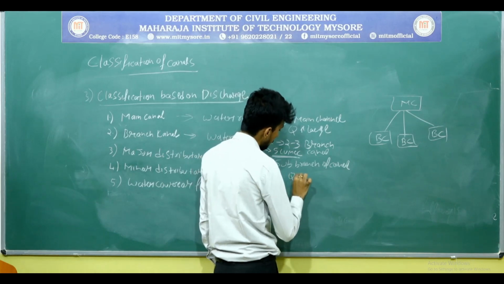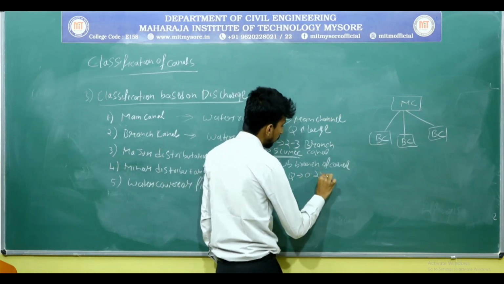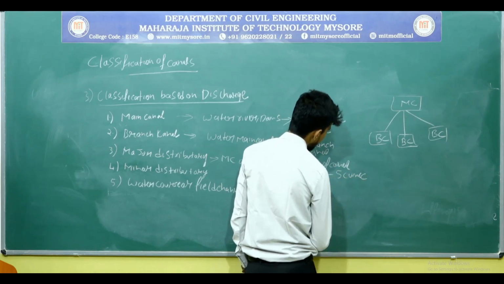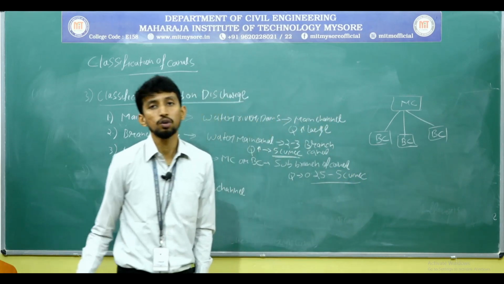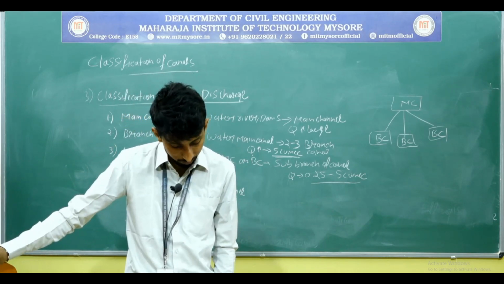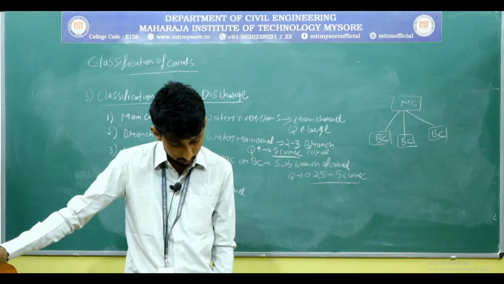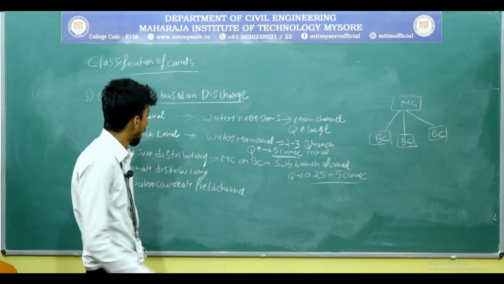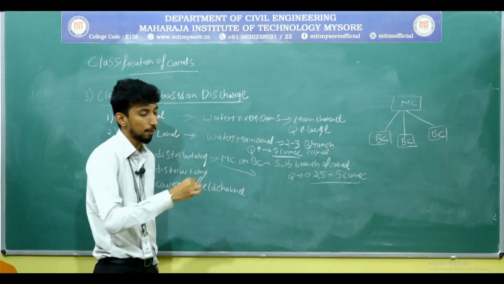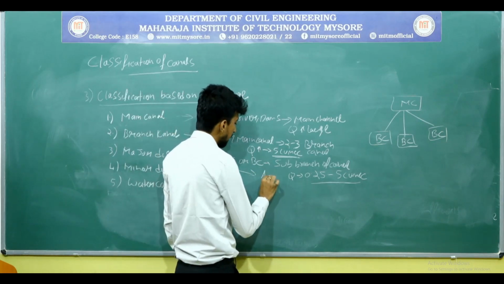The discharge capacity is around 0.25 cumecs to 5 cumecs. And in major distributaries, at some points we directly supply to agricultural fields.